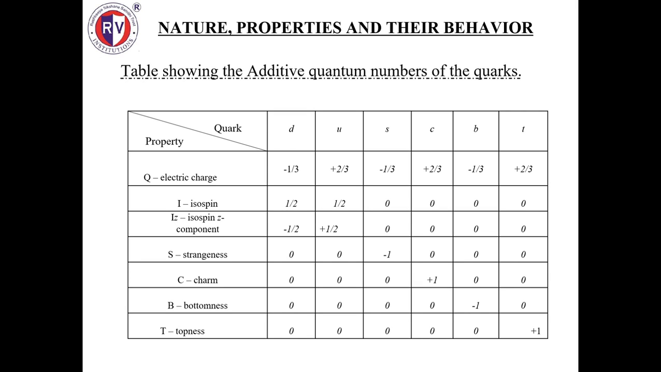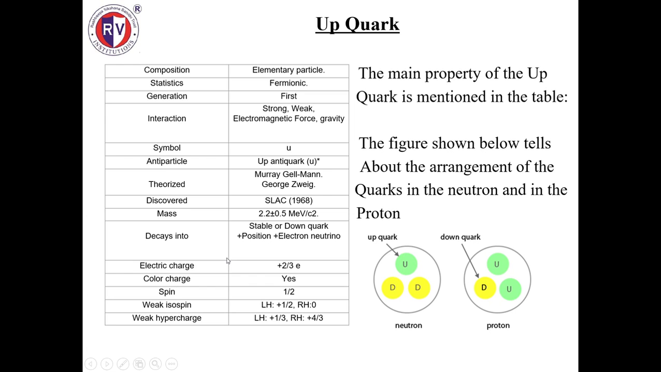Nature, properties, and behavior. This table mainly shows the additive quantum numbers of the quarks, where a small letter d represents the down quark, u for up quark, s for strange quark, c for charm quark, b for bottom quark, and t for top quark. The properties include electric charge, isospin along the z component, strangeness, charm, bottomness, and topness, and the values have been listed. Moving on to the next slide.